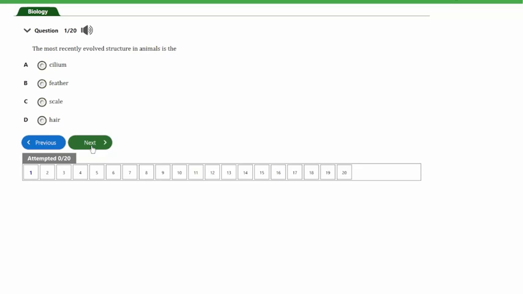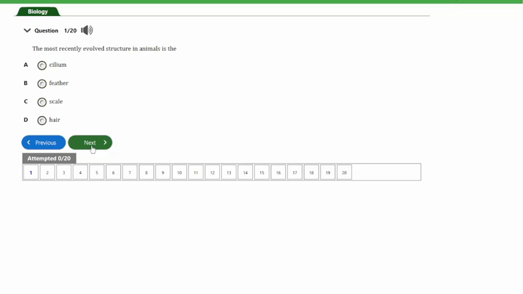The question says, the most recently evolved structure in animals is the A, cilium, B, feather, C, scale, and D, hair. So guys, the answer to this question is feather. I would like to just give you a little explanation of this. In the evolutionary trend, we have organisms evolving from simple unicellular organisms, that's organisms made up of just one cell.